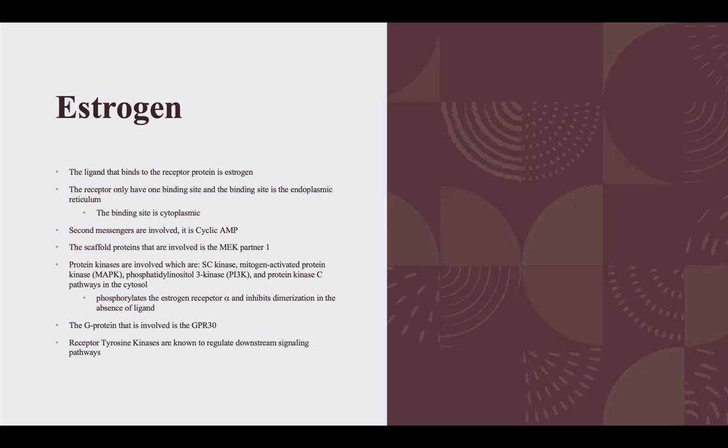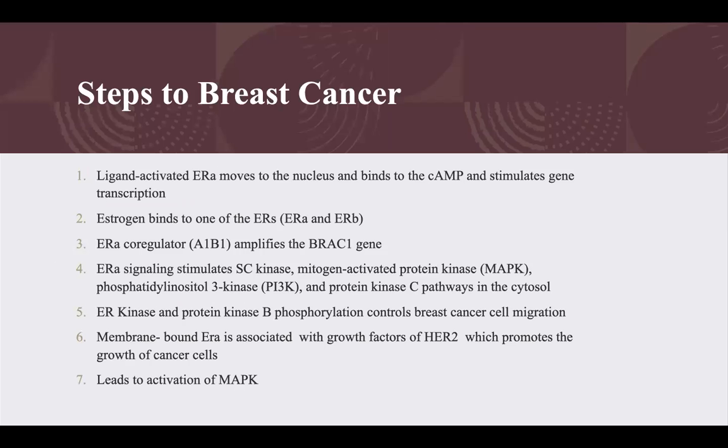Second messengers are involved, which is cyclic AMP. The scaffold protein that is involved is MEK partner 1. Protein kinases that are involved are the Src kinase, mitogen activated protein kinase, which is also called MAPK, PI3K, and protein kinase C pathways in the cytosol. What protein kinases do is phosphorylate the estrogen receptor alpha and inhibit dimerization in the absence of ligand. The G protein that is involved is called GPR30, and protein tyrosine kinases are known to regulate downstream signaling pathways.